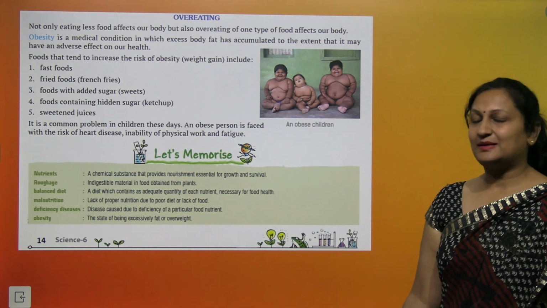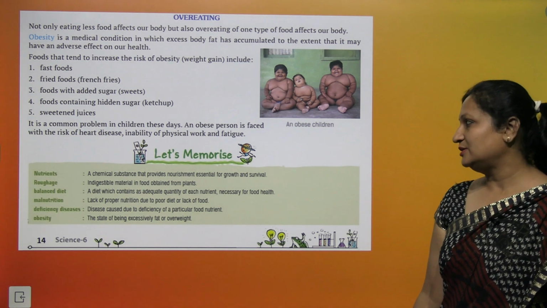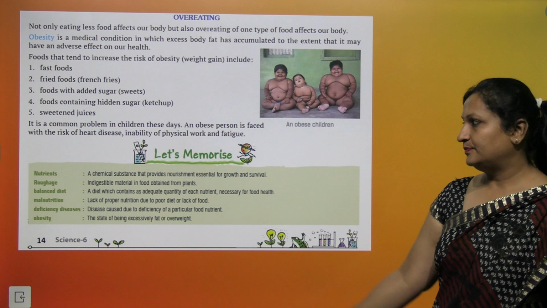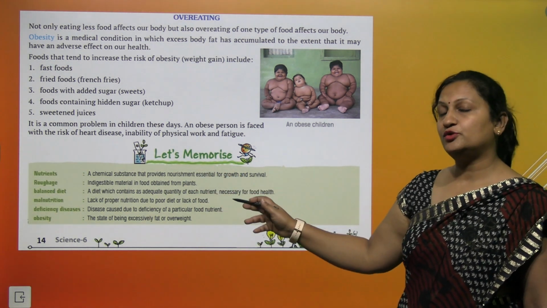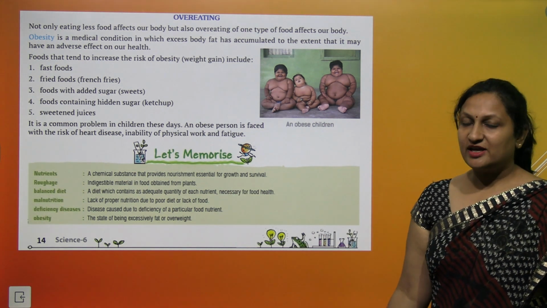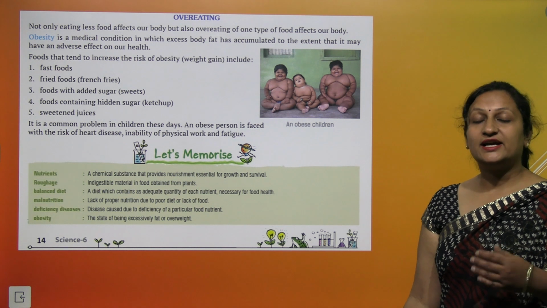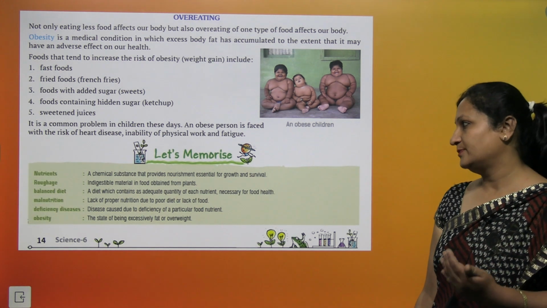Nutrients are the chemical substances that provide nourishment essential for the growth of the body and our survival. Roughage is the indigestible material in food obtained from plants. Balanced diet, as we have already discussed, is a diet which has all the essential nutrients in the right amount.